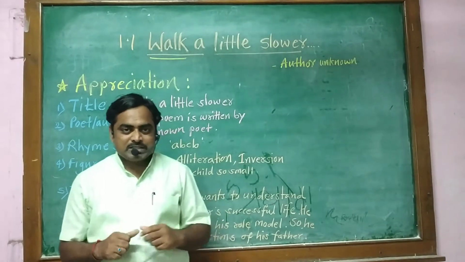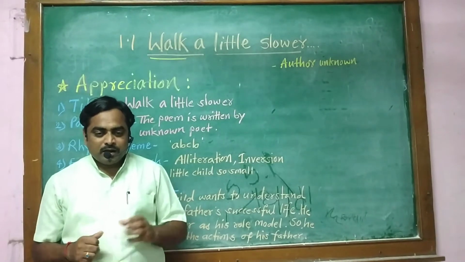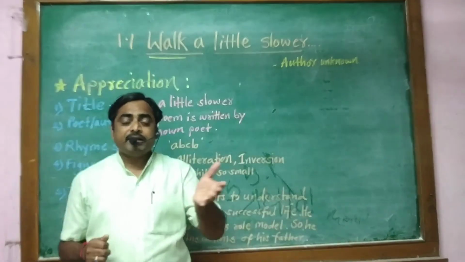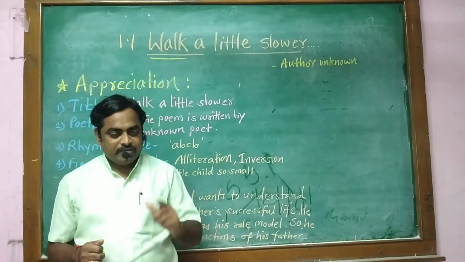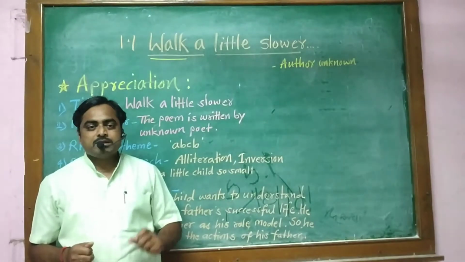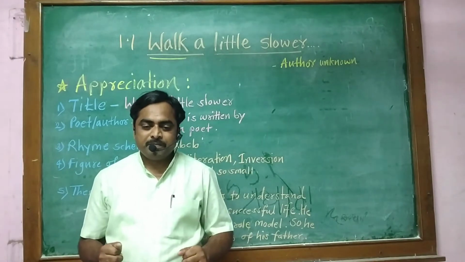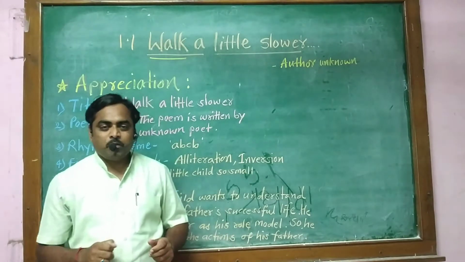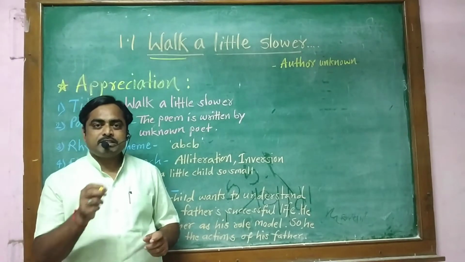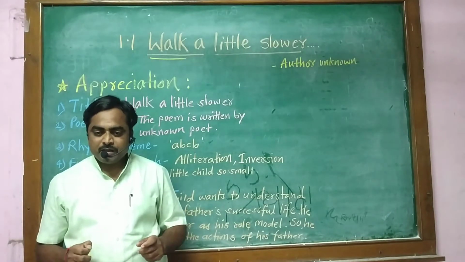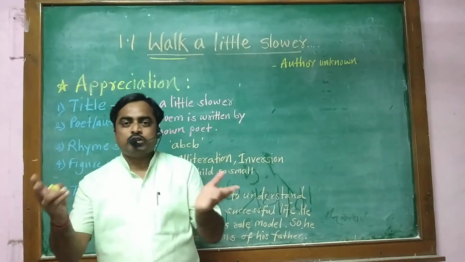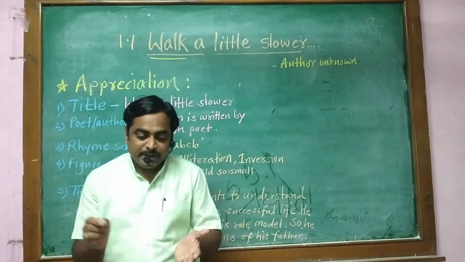In our family also, children imitate their parents. I will give you an example. Suppose a father in a family is reading a newspaper and a child is watching that his father is reading a newspaper. The child who is 2 years or 3 years old, he also imitates his father.